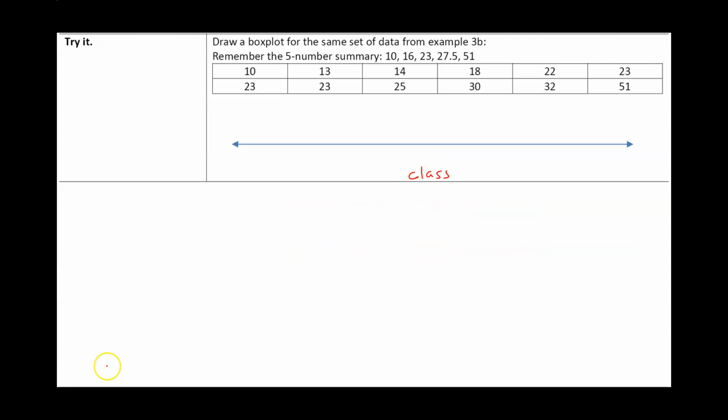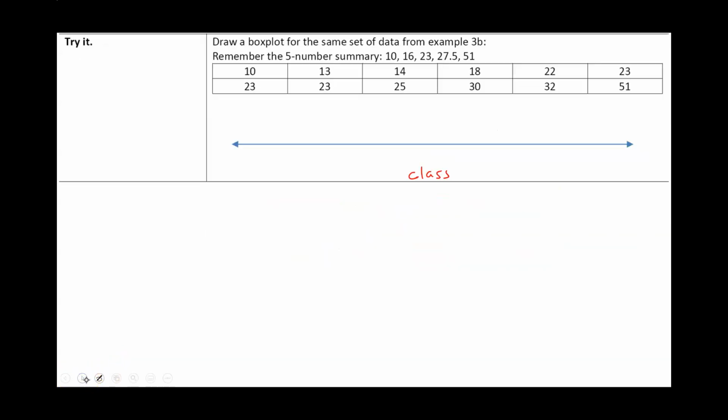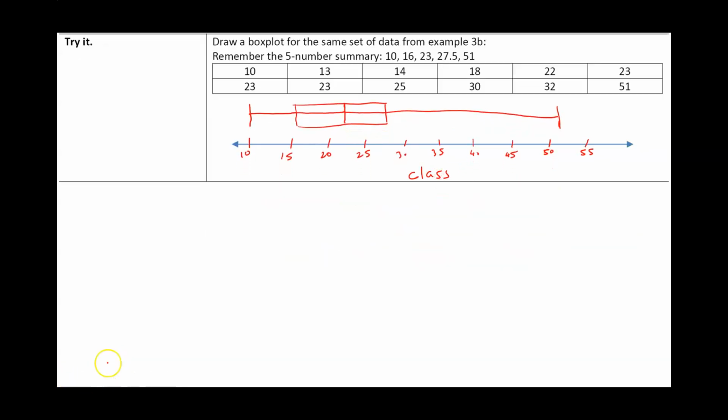So we're going to skip this one because we did a box plot example here, and we're going to skip this one. But here's a quick little diagram for that. I'm not going to go over it too much, but this is your minimum, this is your Q1, Q2, Q3, and max for the second data set.